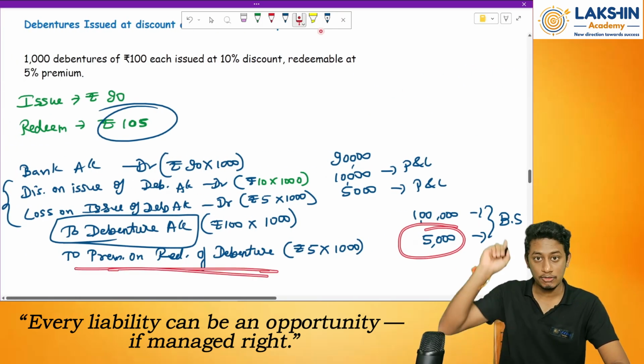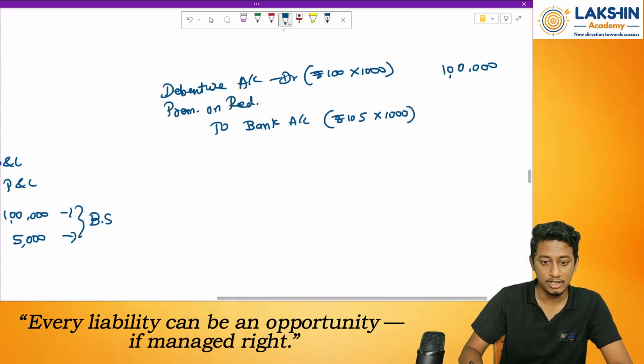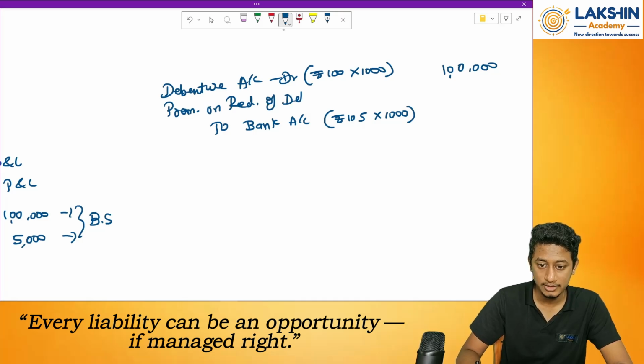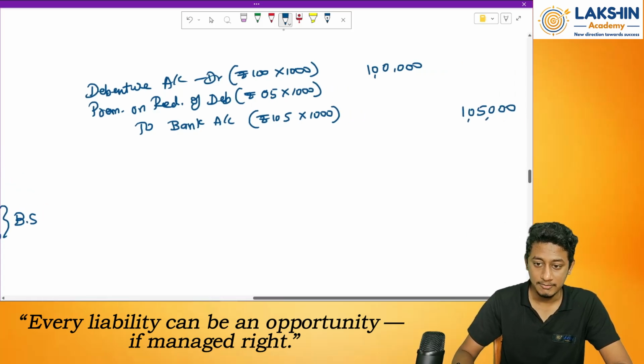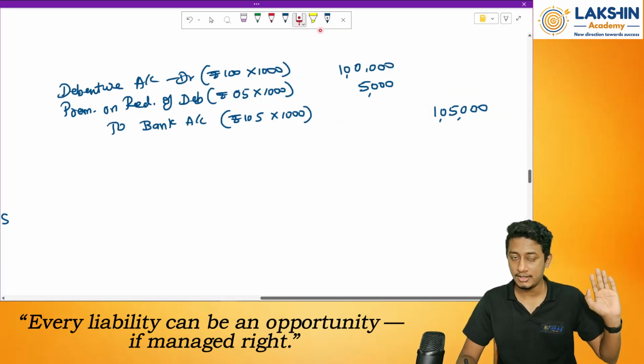Now use this account over there. I will reverse the premium on redemption of debentures. Rupees 5 into 1000, how much will that be? Rupees 5000. Now my debit and credit are matching over here. Done? Clear? So this is how we pass the entry.